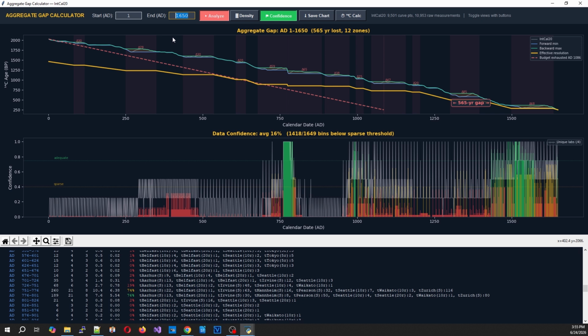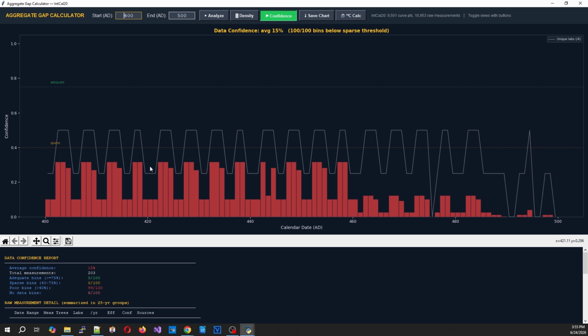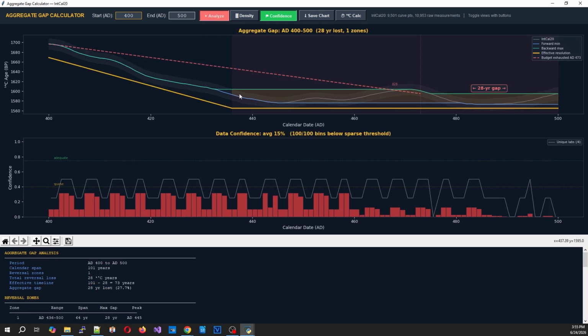Let's say we want to look at the fall of Rome. Okay, so let's look at 400 to 500. And by the way, if you just put a negative in here, you can do BC dates also. First off, the first thing we notice between 400 and 500, they have basically no tree ring data to screw with the C14 curve. But they tell us in the IntCal20 data that they really can't date anything from around, whatever it is, 435 through 500. So they say they can't date the fall of Rome, and they say the C14 is rolling.